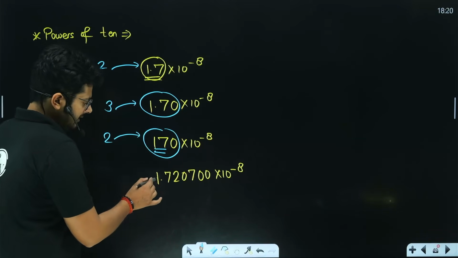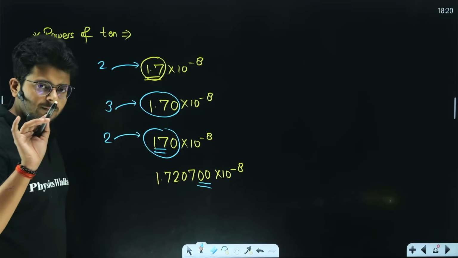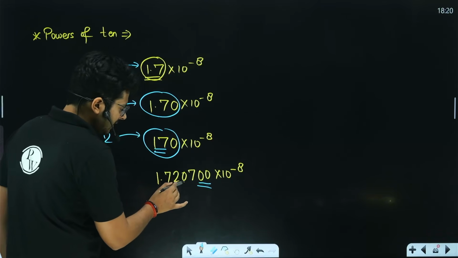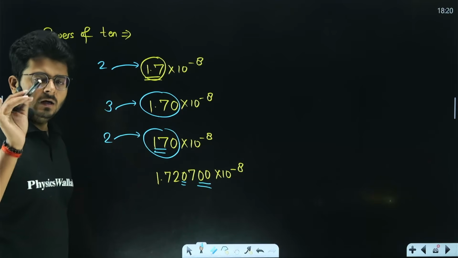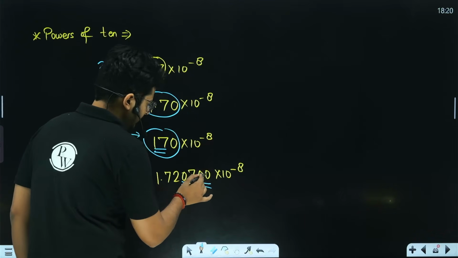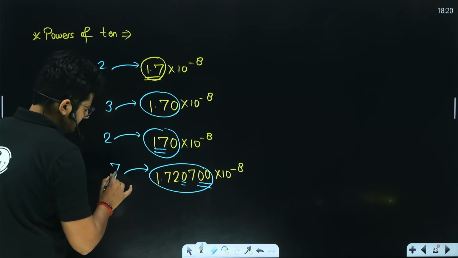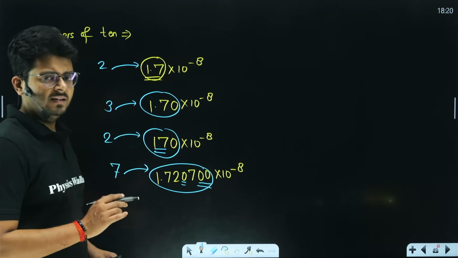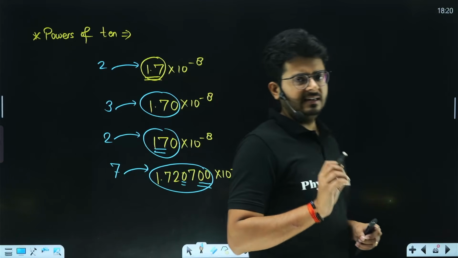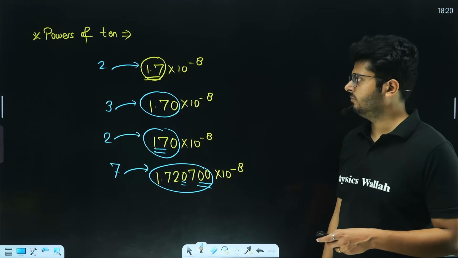1.70700. So right now you see that there is a decimal point and then there are trailing zeros. So they will be counted as significant. This one is a trapped 0. This one will be counted as significant. So we have 1, 2, 3, 4, 5, 6, 7. How many significant figures do we have in this number? We have 7 significant figures. I believe the idea is very, very clear. This is the entire idea behind how many significant figures we are going to have in the powers of 10.